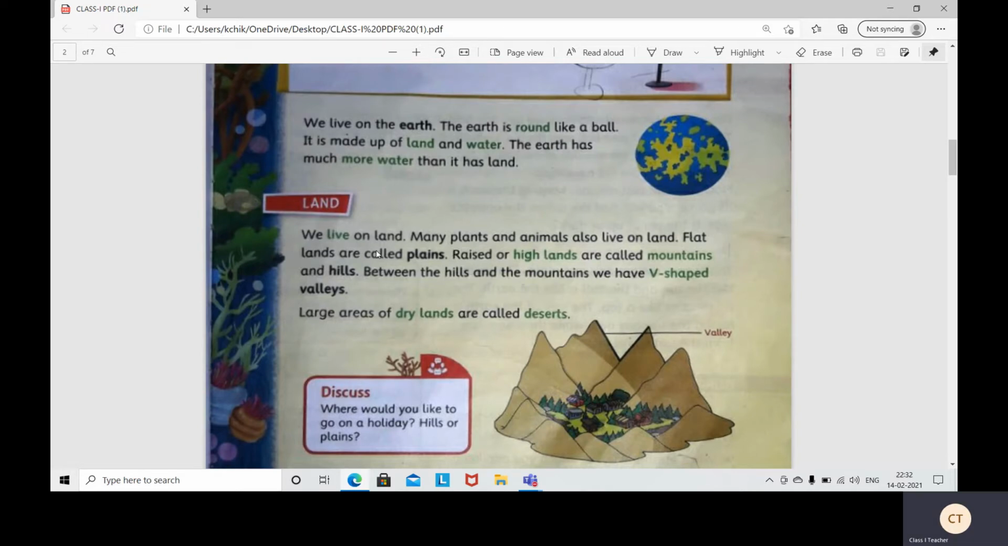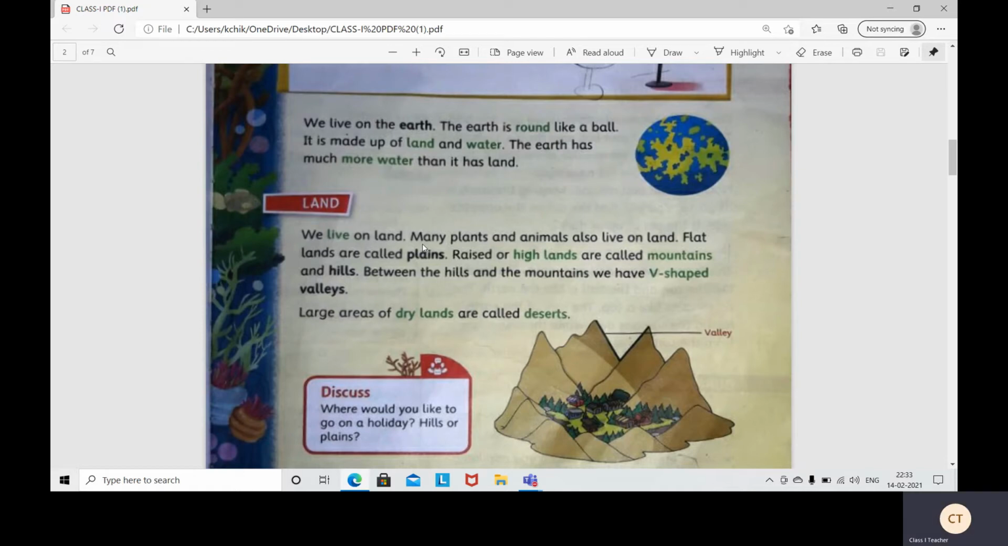we live on earth. We live on land. Many plants and animals also live on land. Flat lands are called plains. Raised or high lands are called mountains and hills. Between the hills and the mountains, we have V-shaped valleys. Large areas of dry lands are called deserts.